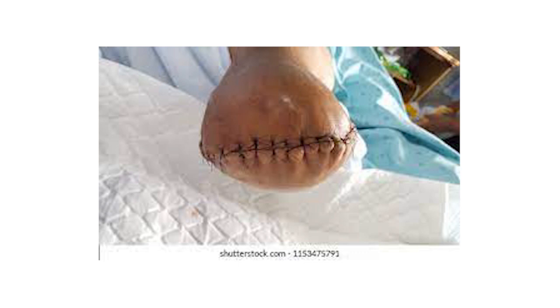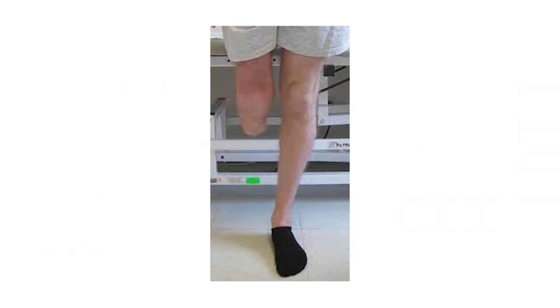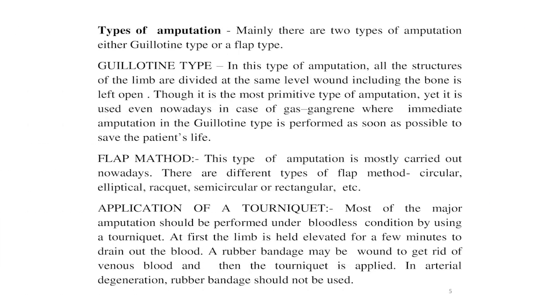You can see this is another below knee amputation, BK amputation. Ideal stump is there. Now types of amputation. Mainly there are two types of amputation, either guillotine type or a flap type. First is the guillotine type.